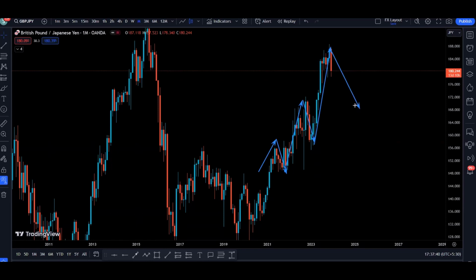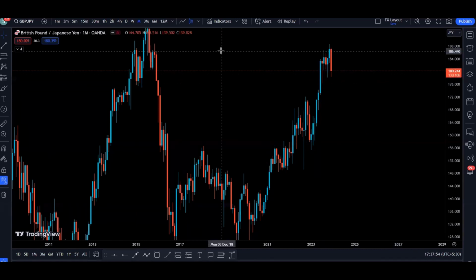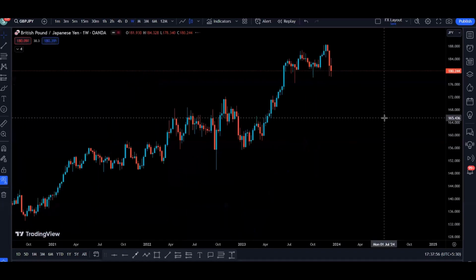Right now the price can come down, find support in this area, above this previous higher low, to continue going to the upside to retest the previous high created by the price in this uptrend. So that is on the monthly time frame. Now let's go to the weekly time frame to see more details.